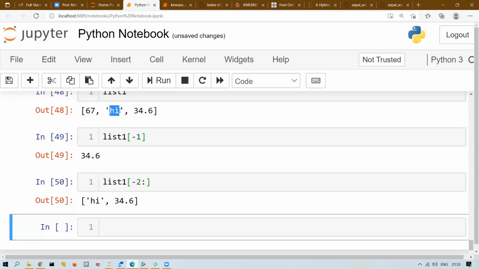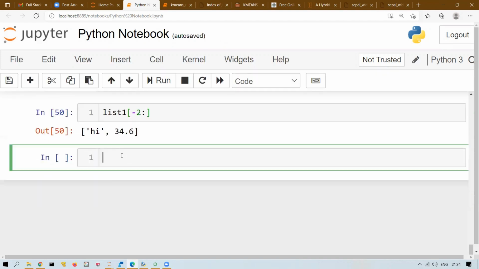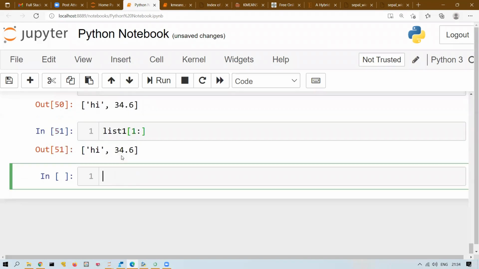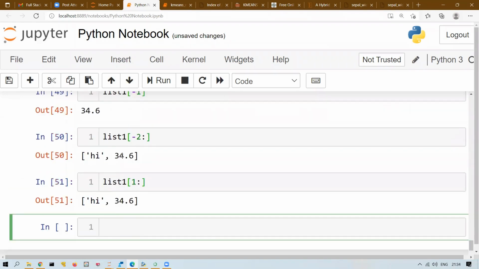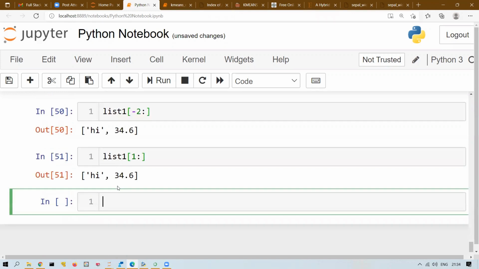Same thing if I want to extract using positive index. What is high? The positive index for high is 1. 0 and then 1, second element. So what I will write here is list 1, 1 and then blank. So same thing I can extract either using positive or negative. Indexing starts from 0 from left to right, and it is starting -1 from the opposite direction. So either positive or negative, anything you can use. Mostly we use positive. So this is indexing and selection. Any element you can extract from the list.